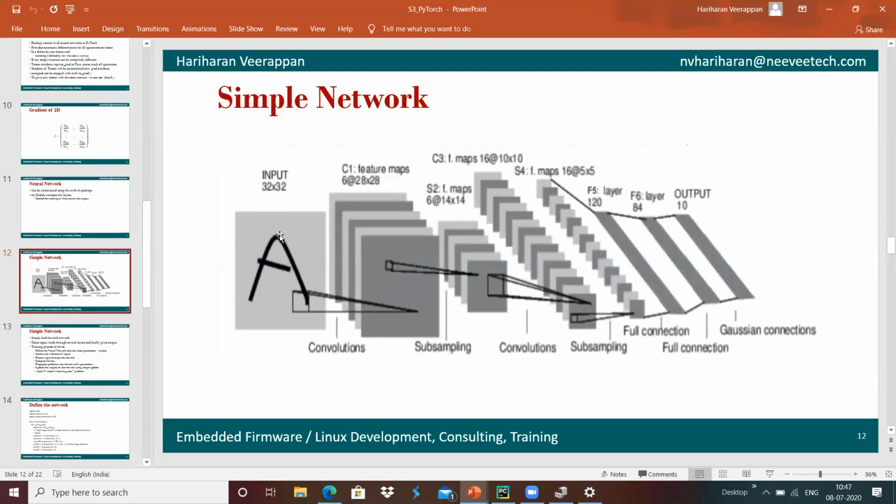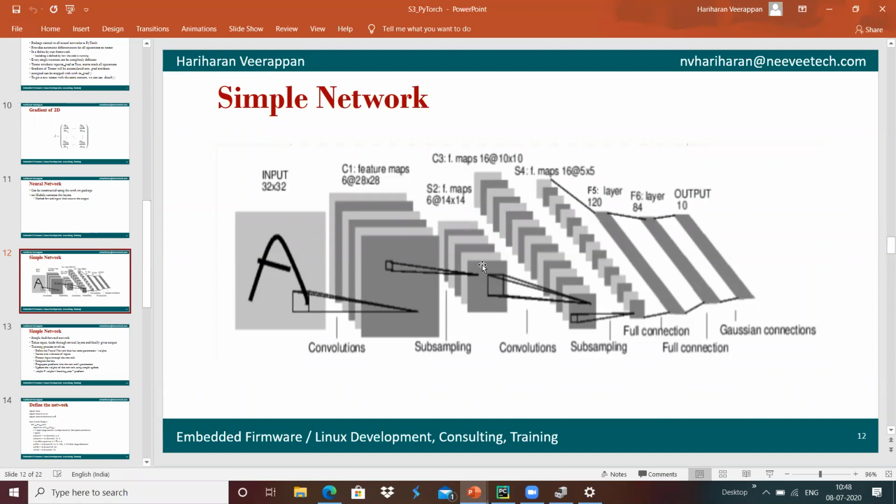We can provide a 32 cross 32 image, a two-dimensional array, and inside that we do feature maps with convolution.